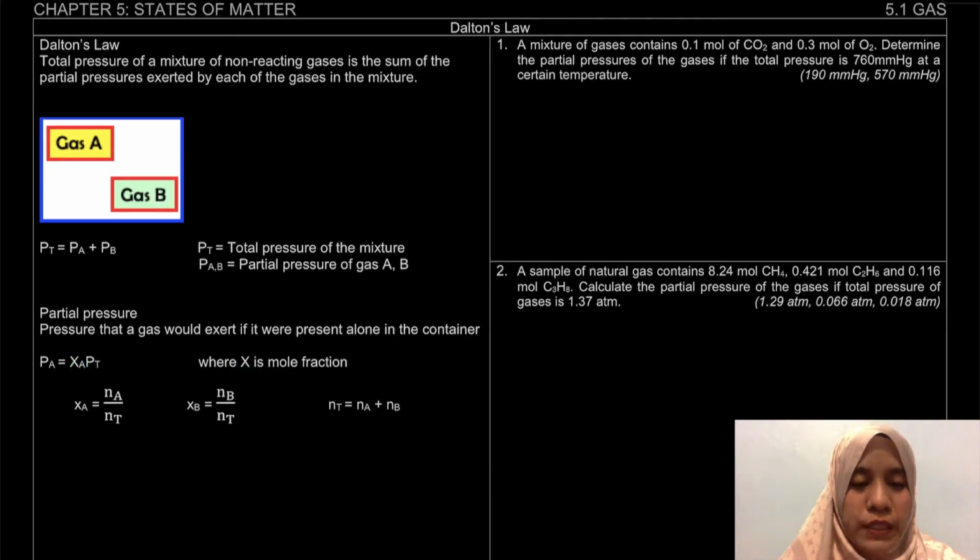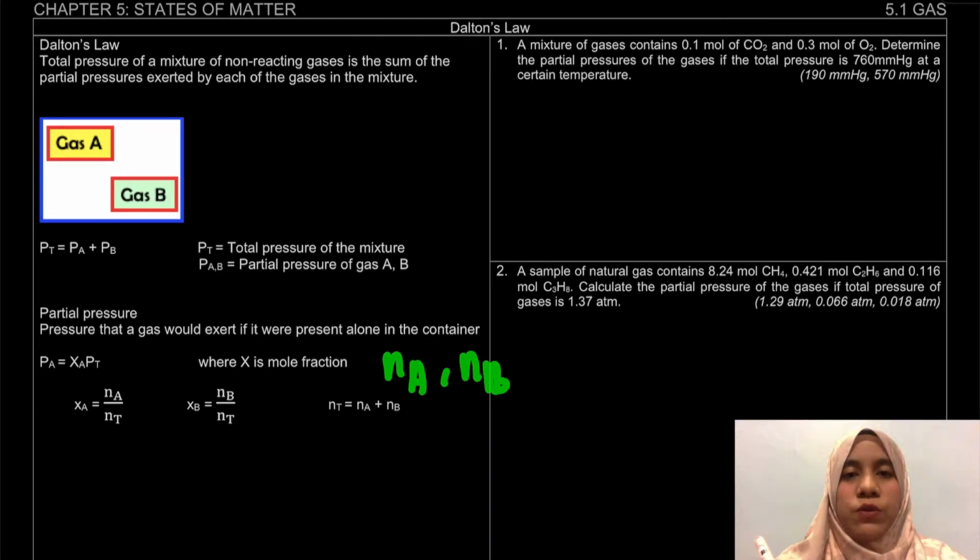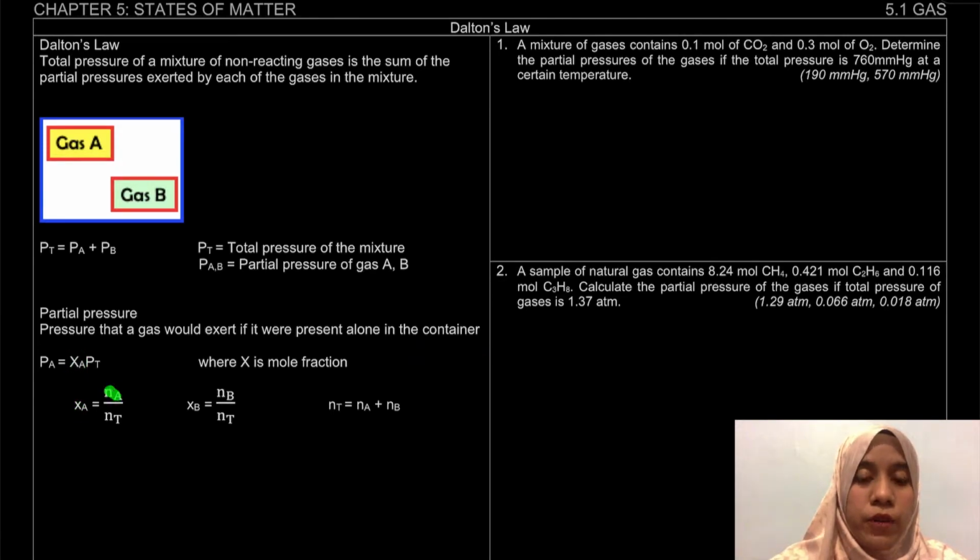So for example, in this case we have gas A and gas B. So, we have the number of mole of A and the number of mole of B. So, how to find out the mole fraction? For example, XA is equal to NA, where N stands for number of mole, divided by the total number of mole. If we look for B, to be more specific, it is the number of mole of gas B divided by the total number of mole. So, the total in this case is gas A plus gas B.